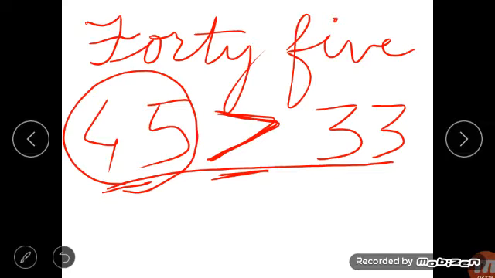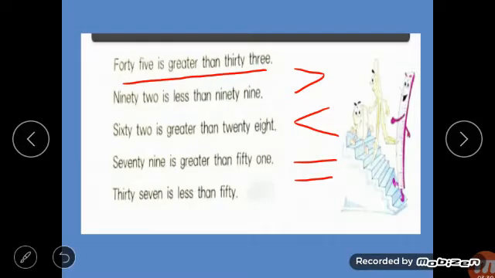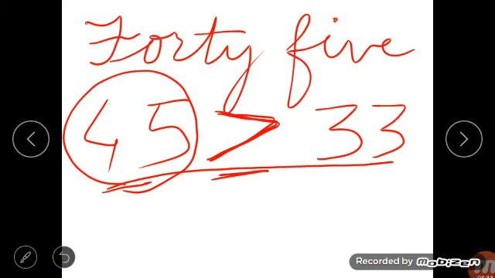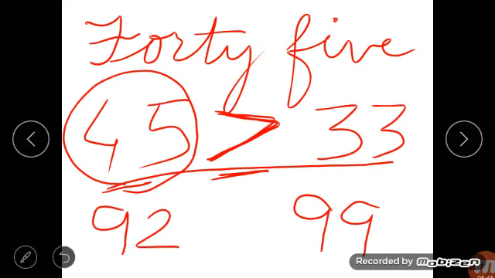Clear? Then the next one: 92 is less than 99. So how will you write 92? 92 is written in this way and 99 is this way. Now 92 is less than. Less than means on this side 99 is bigger, no children? 99 is more. So the fish will close its mouth, and this is the sign of less than.